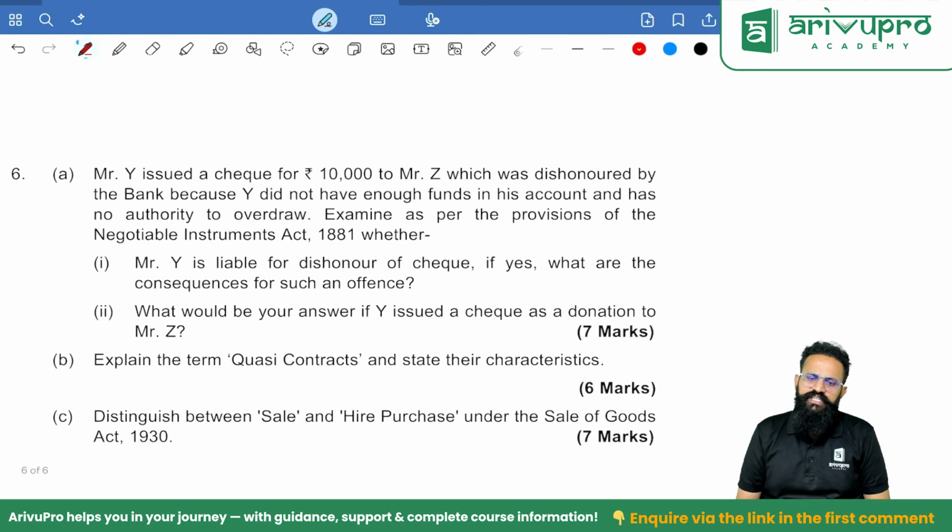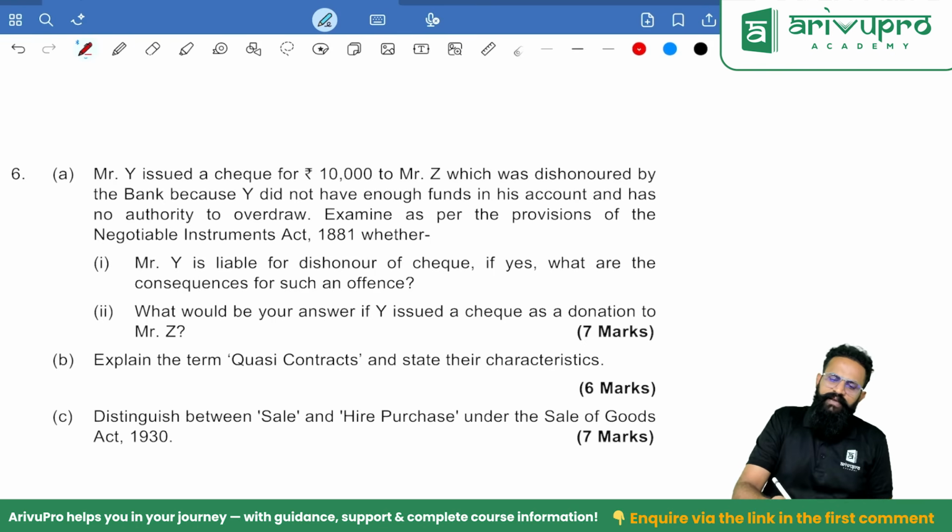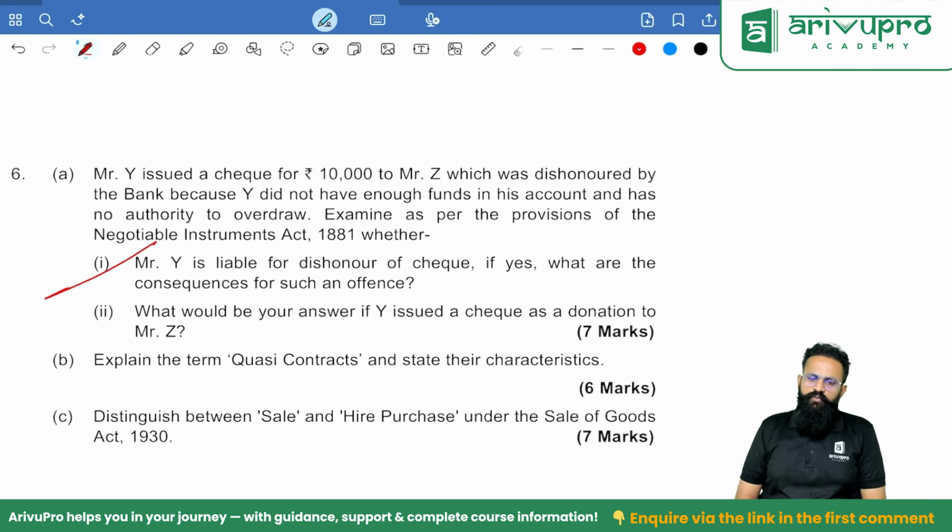Mr. Y issued a check for 10,000 to Mr. Z, which was dishonored by the bank because Y did not have enough funds in his account and has no authority to overdraw. Examine as per the provisions of negotiable instruments whether Mr. Y is liable for dishonor of a check. If yes, what are the consequences for such offense? Two years of imprisonment or twice the amount of the check, this or that or both. Check is 10,000, so it can be up to 20,000.